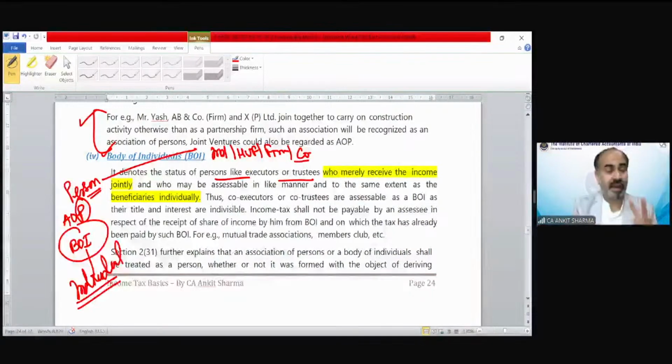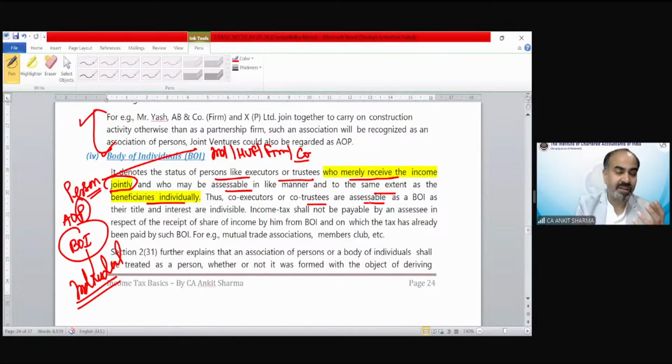So there's the third difference. In case of AOP, anyone can be the part of AOP because the word is association of person, and person includes everyone. And in case of body of individual, only individuals could be the part of that body of individual organization. It denotes the status of persons like executor or trustee who merely receive the income jointly. They are just receiving the income. They are not the owner of that income, and who may be assessable in like manner and to the same extent as the beneficiaries individually. The co-executors, co-trustees are assessable as BOI.